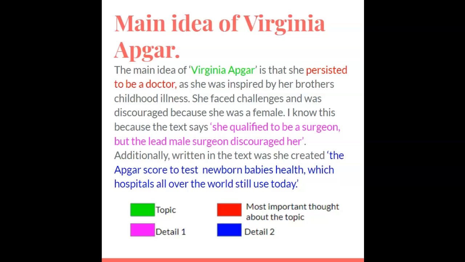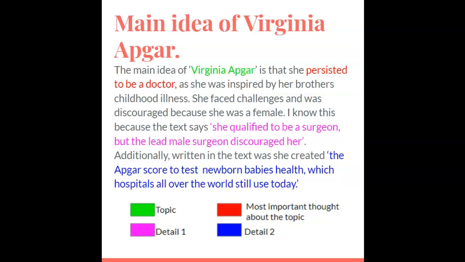And my first detail says that she qualified to be a surgeon, but the lead male surgeon just discouraged her. Okay, so even although she had all the qualifications, she was discouraged to be a doctor because the lead male surgeon didn't think that a female should be in that position.